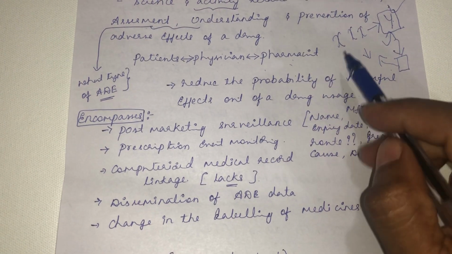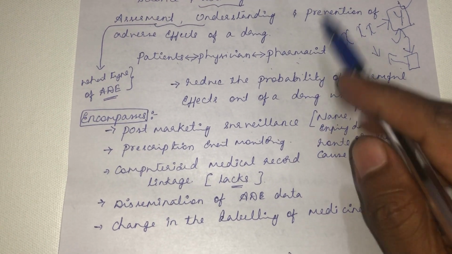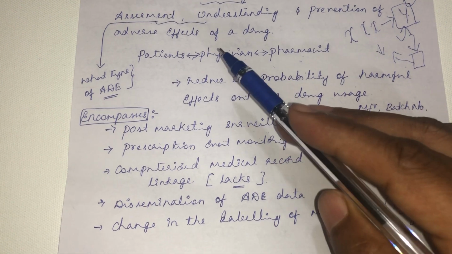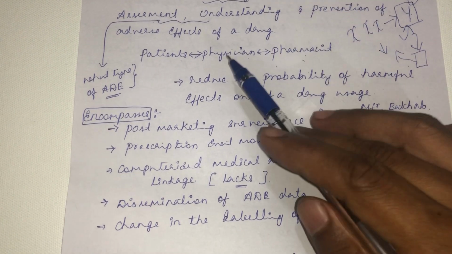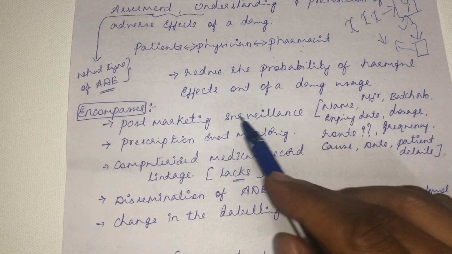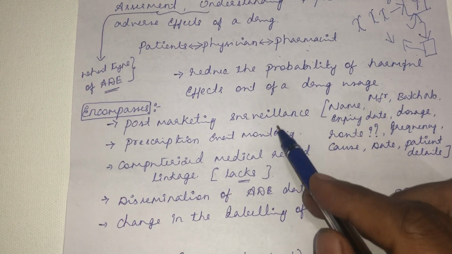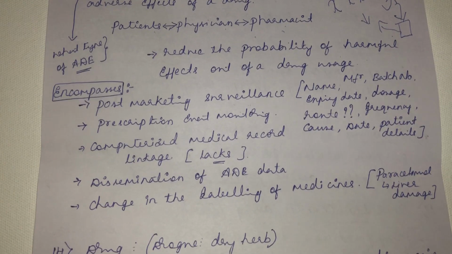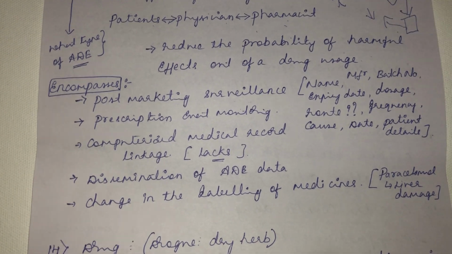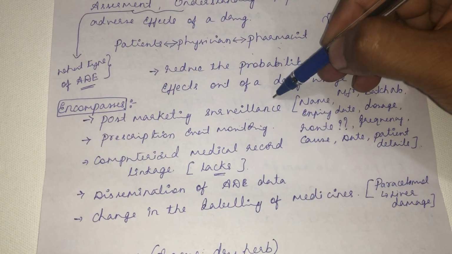I told you about the X drug. X drug has been marketed already. The physician has also prescribed it, the pharmacist has given it, and patients have used it. So that has become post-marketing surveillance. After marketing of a drug, if you see any adverse effect, that becomes post-marketing surveillance.